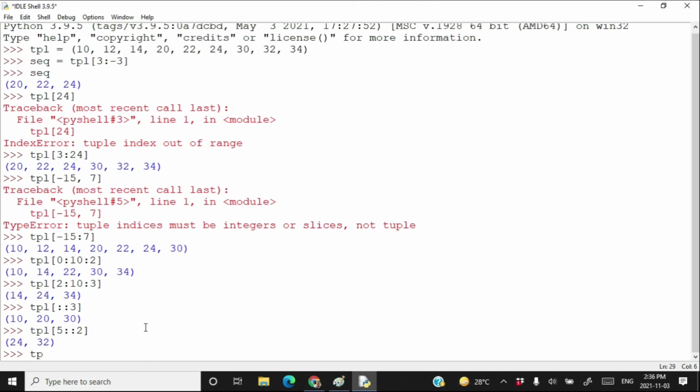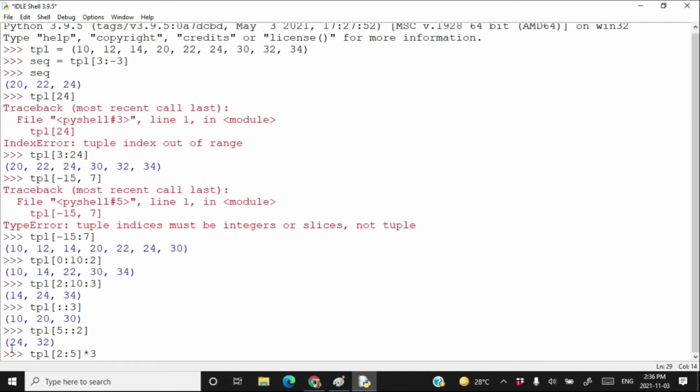After that you have something like TPL 2 colon 5 multiplied by 3. What is this? First you have to slice the tuple TPL to create a new tuple, and then you have to multiply the elements of the new tuple thrice.